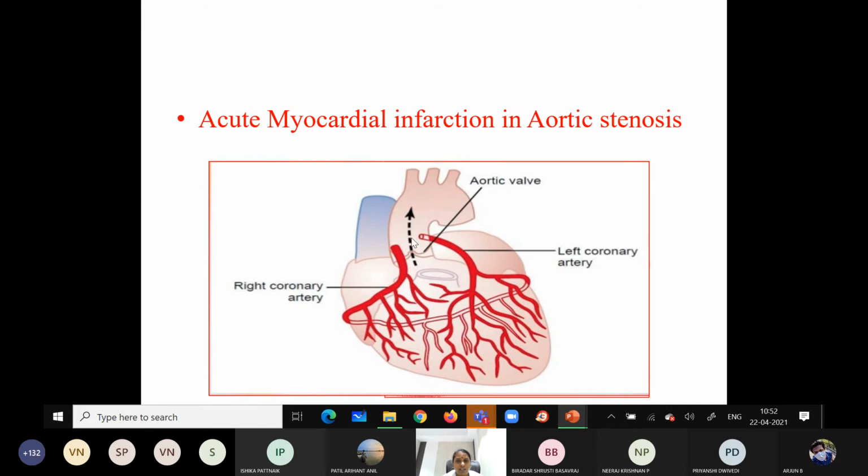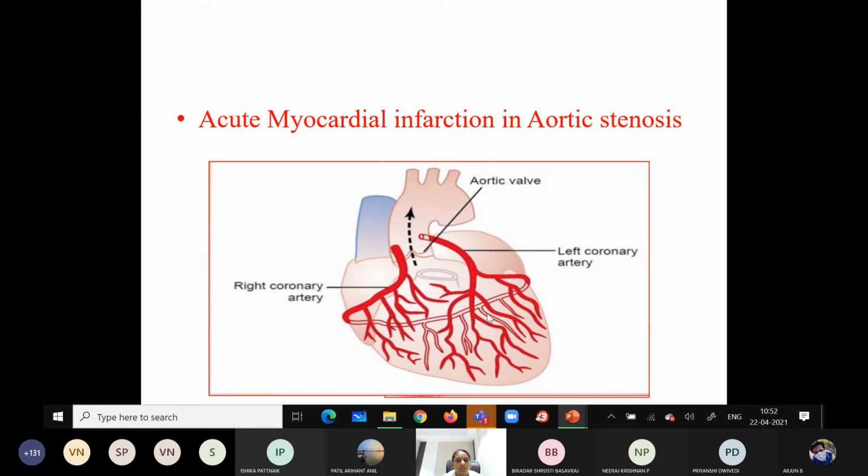So the kinetic energy will be very high. Because of this high kinetic energy, the lateral pressure in the aorta will be very less. Because of this decreased lateral pressure in the aortic wall, there is less perfusion to the coronary arteries. Okay, so there is less entry of blood into the coronary arteries. So that will lead to acute myocardial infarction.